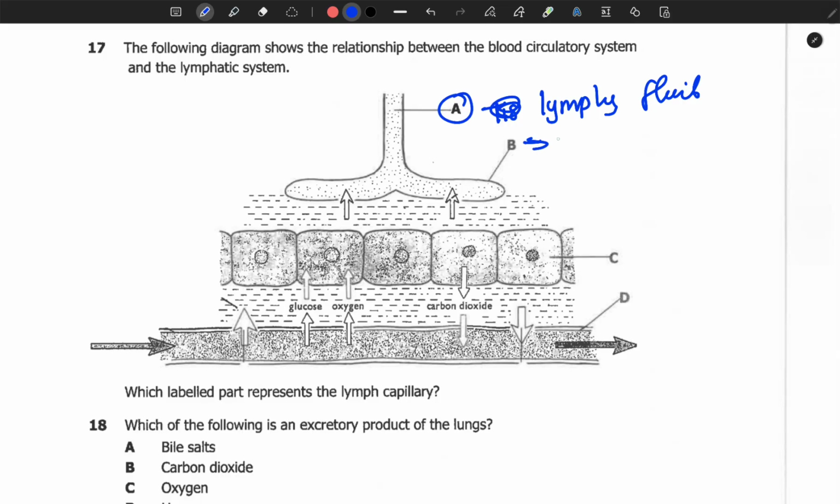So B is our lymph. Which labeled part represents the lymph capillary? So the answer is B, because C represents the tissues. So tissues are just a group of similar cells performing the same function. Then D is a blood vessel. So a blood vessel is a vessel in which blood passes.